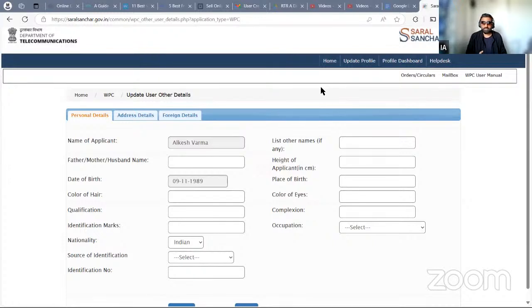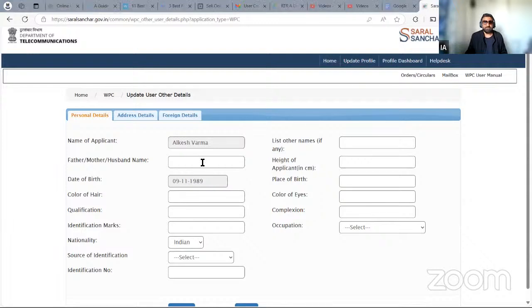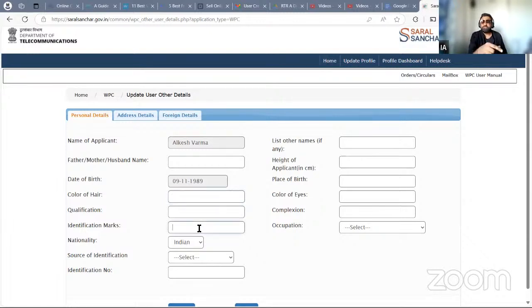Now, this is very important. This application form will be equal with respect to information shared for your exam, for your license issue application form as well. Okay. So we'll take this here. So your parents' name, mother, father, husband, date of birth, color of hair, qualification, identification marks, something unique. Maybe something on your nose. I have always put a scar on the forehead. I remember for my hard copy license also because I have a small scar here. You can put anything that identifies you, maybe a mole, maybe something else.